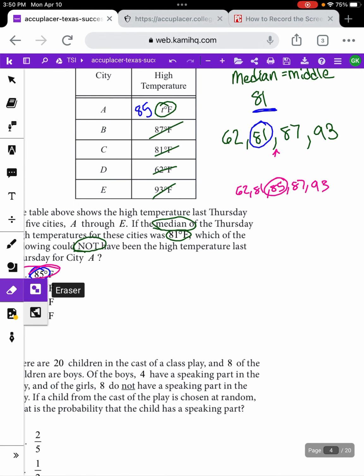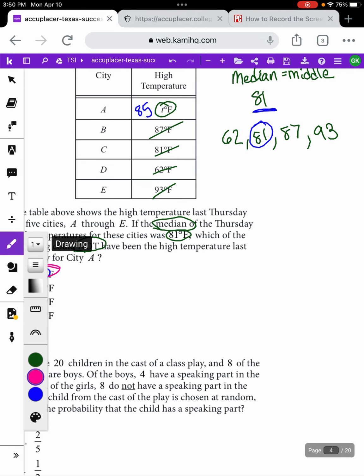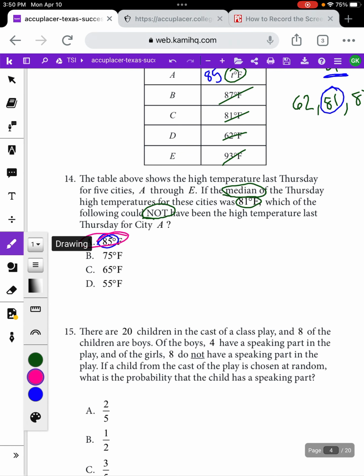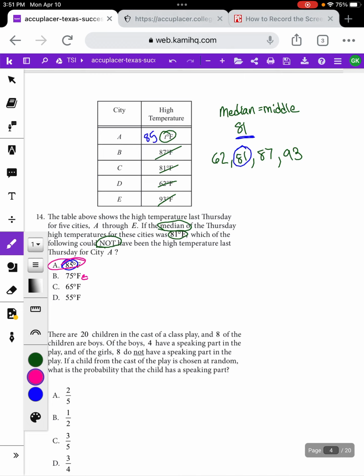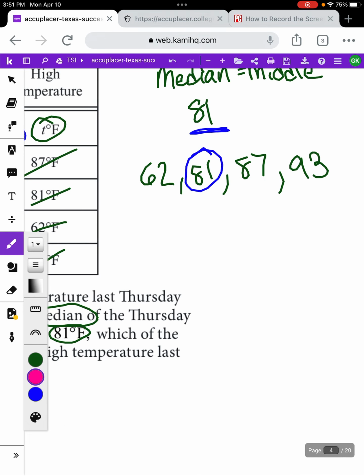If we had started somewhere else, let's just look at that really quickly. If we had started with a different answer choice, let's see what would happen. So say we started with answer choice B, 75. Well, if we put 75 in this list, 75 would go in between 62 and 81.